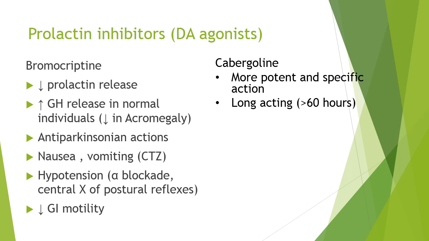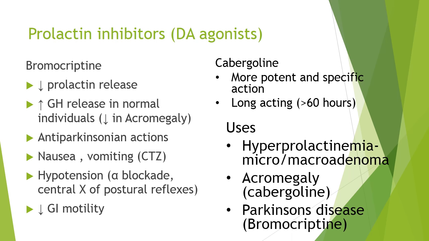As compared to bromocriptine, cabergoline is more potent and has specific action. That is why it is not an anti-Parkinsonian drug. Also, cabergoline is a longer acting drug. The uses of prolactin inhibitors are hyperprolactinemia, that is in the form of micro or macro adenomas, and acromegaly, where cabergoline is preferred, while in Parkinson's disease bromocriptine is used.